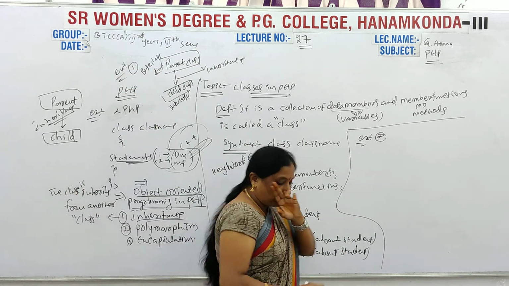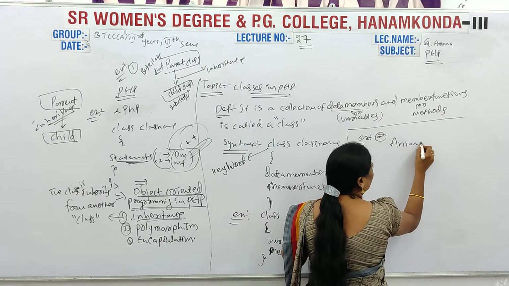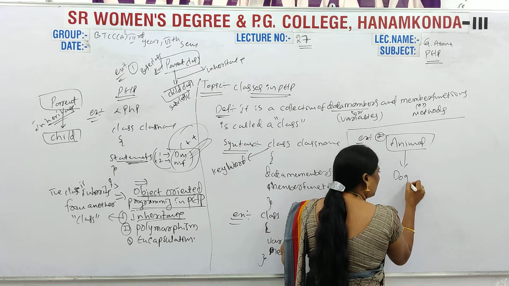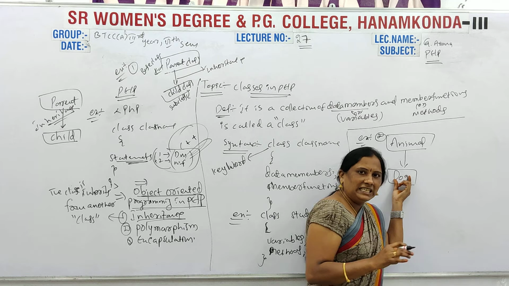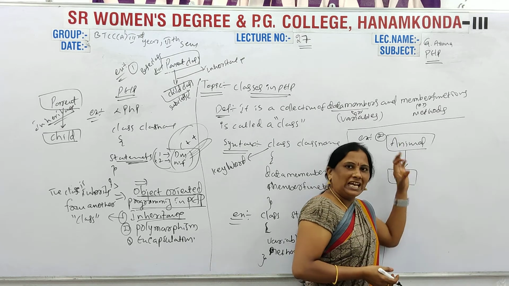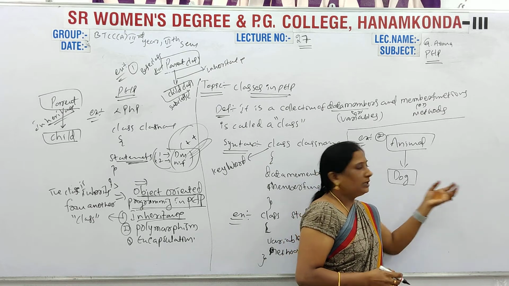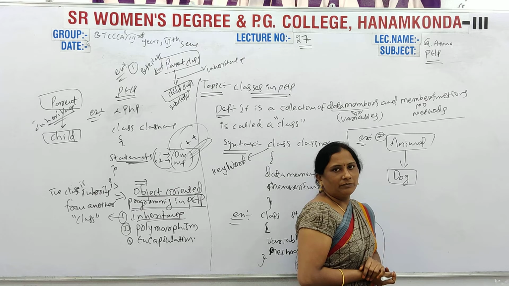Example 2. For example, an animal class is there. In that animal class, a dog will be there. So this is the derived class from the animal class. Animal is the base class; we are not telling a particular animal name, but from the animal class the dog will be there.